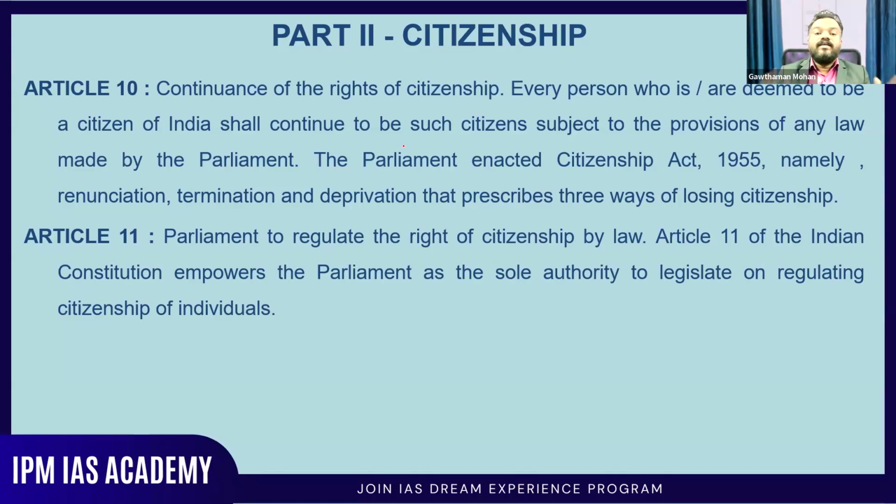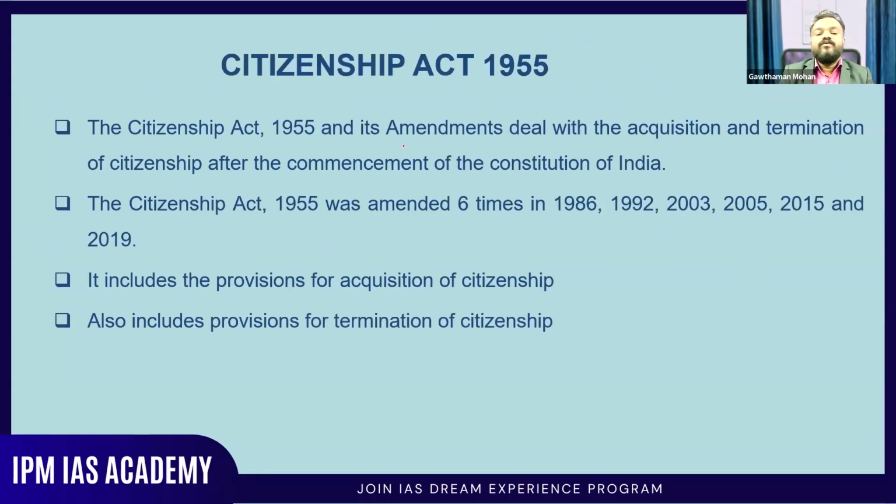Article 5 to Article 11 of the Indian Constitution mainly deal with citizenship of India. Now coming to the Citizenship Act 1955, a very important one. The Citizenship Act 1955 and its amendments deal with the acquisition and termination of citizenship after the commencement of the Constitution. Till the commencement of the Constitution, the status of citizenship and how it can be acquired were detailed in the Constitution itself. After that, everything was detailed in the Citizenship Act 1955: how you can acquire citizenship and how you can lose it.